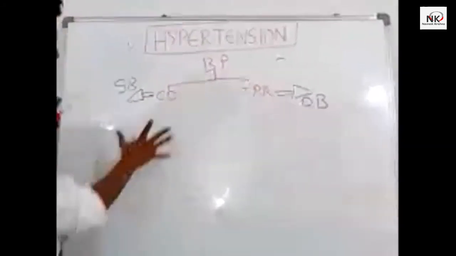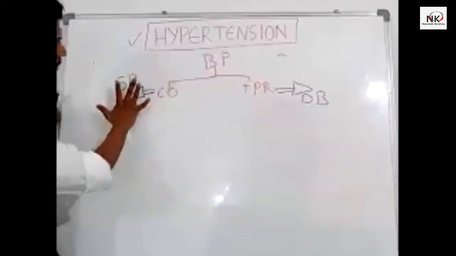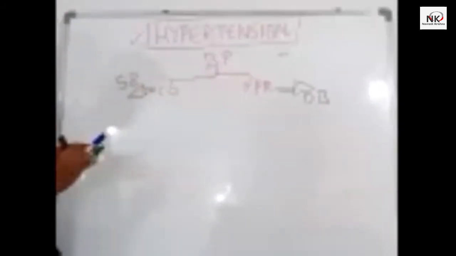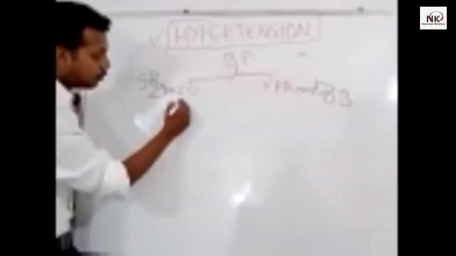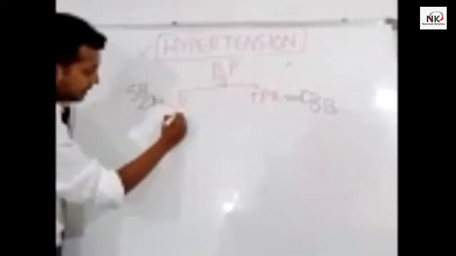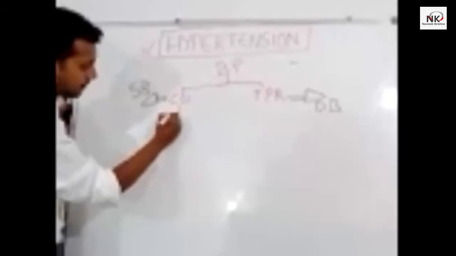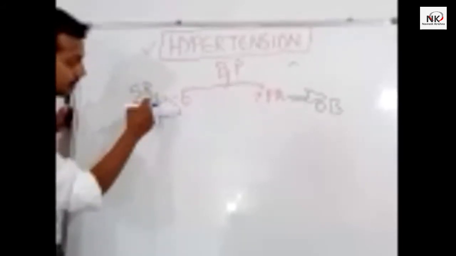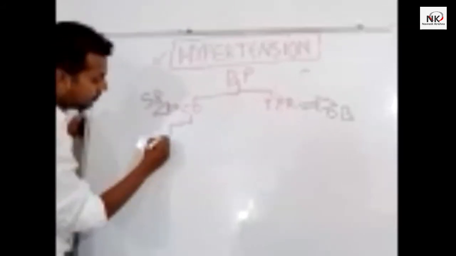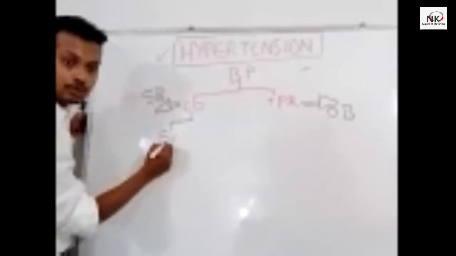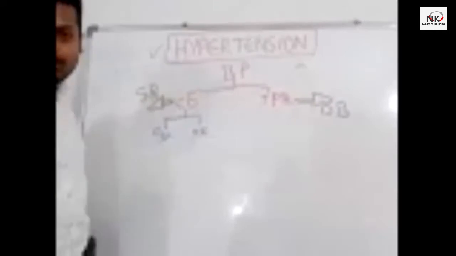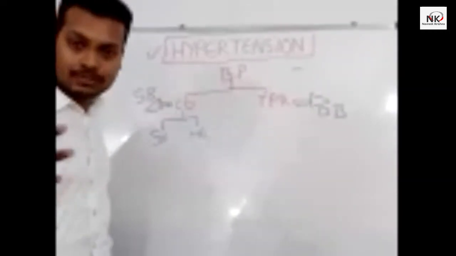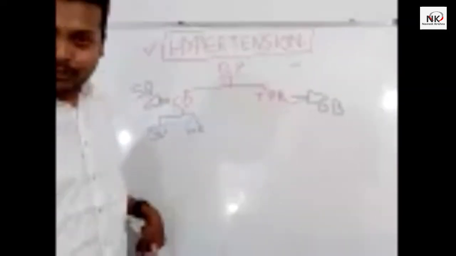Now see, if you consider the systolic blood pressure, where does hypertension come into the picture? This cardiac output depends on stroke volume and heart rate. Cardiac output, first year physiology, basic thing. Cardiac output is equal to stroke volume into heart rate.